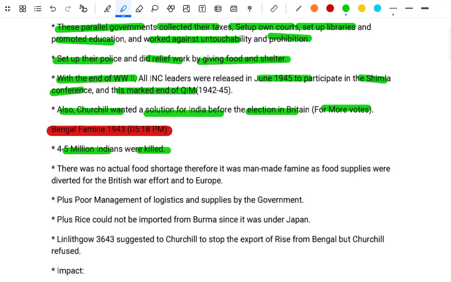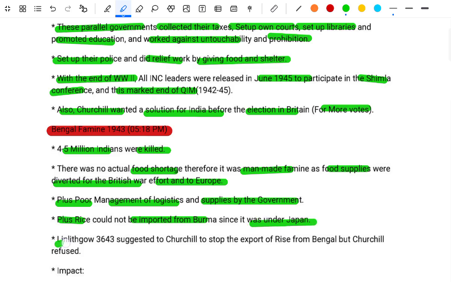There was no actual food shortage, so it was a man-made famine, as food supplies were diverted to the British war effort and to Europeans, plus poor management of logistics and supplies by the government, plus rice could not be imported from Burma since it was under Japan. Linlithgow suggested that Churchill stop the export of rice from Bengal, and Churchill refused.